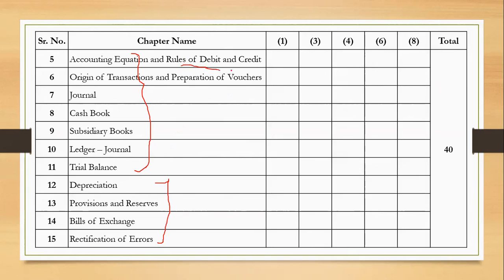Accounting equation and rules of debit and credit. After coming into commerce, if you don't know the rules of debit and credit, then we have no right to study commerce. Preparation of vouchers. Vouchers again play a very, very important role in accountancy. We'll discuss all these things slowly and gradually. Journal is one, books of accounts, cash book another, subsidiary books, journal, trial balance. Your project maybe at the end of the year is based on these topics only, correct? Trial balance is very much related to journal, and then we have some very, very important chapters like depreciation, bills of exchange, and rectification of errors, right?